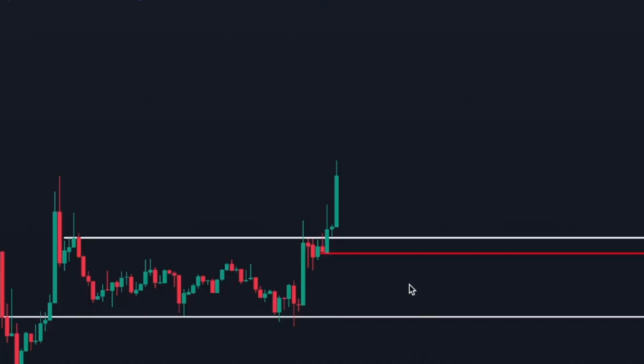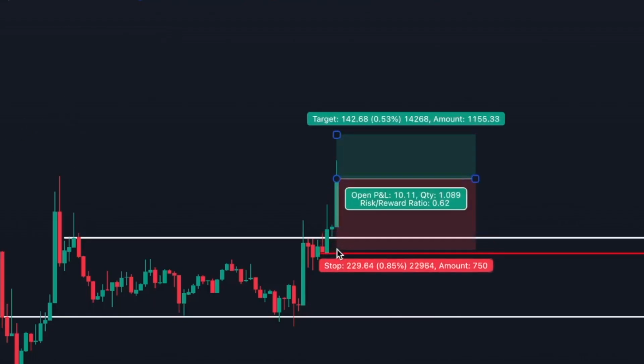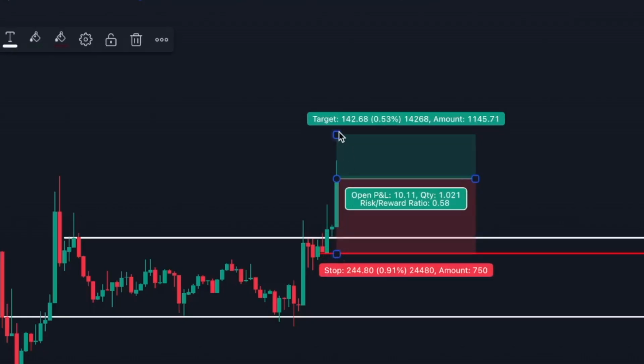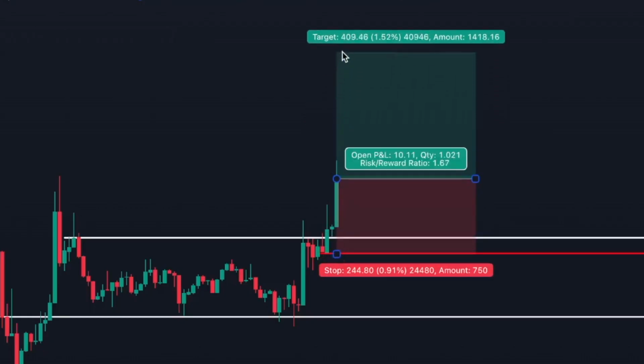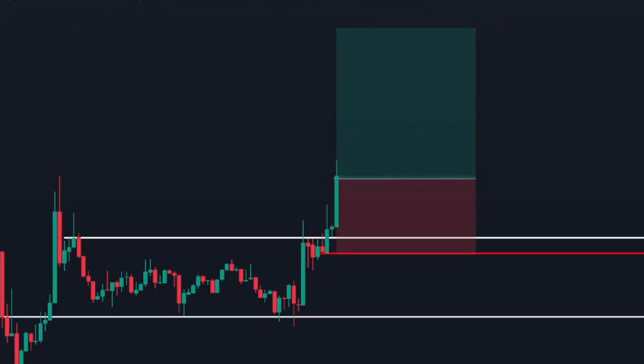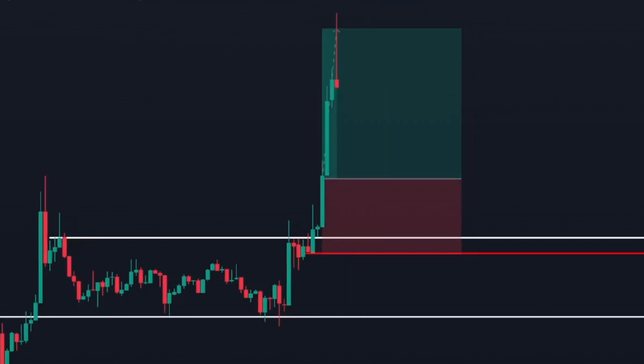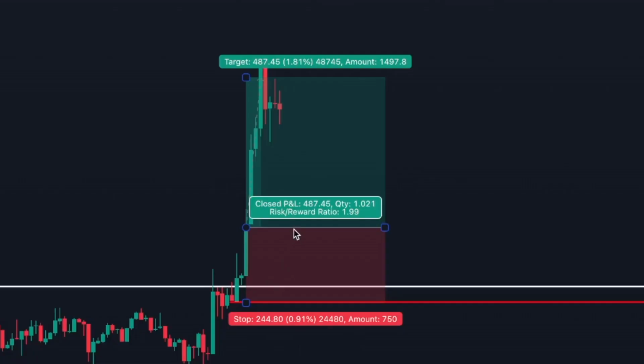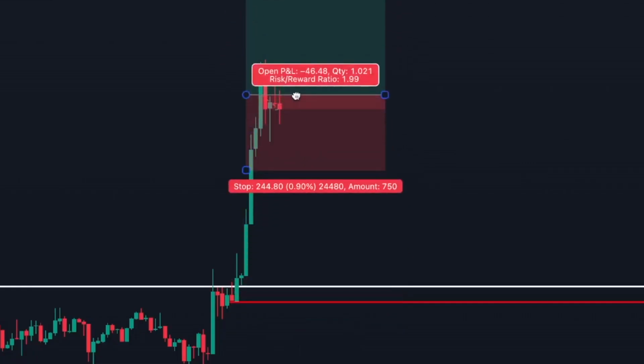All right, now that you have your entry points, I'm going to tell you how you can plan your exit strategy. First, identify your entry signal. Then you place your stop loss below the resistance line to manage risk. After that, you set your take profit line between 1.5 and 2. When the price reaches your take profit level, then you sell half of your crypto or your trade to secure that profit. Then you adjust your stop loss to the previous take profit level.